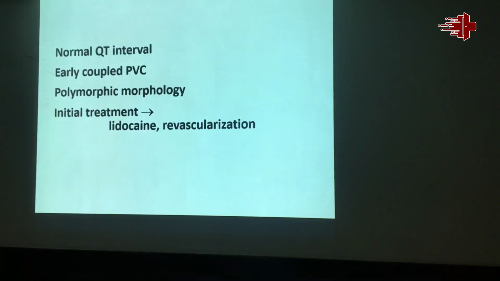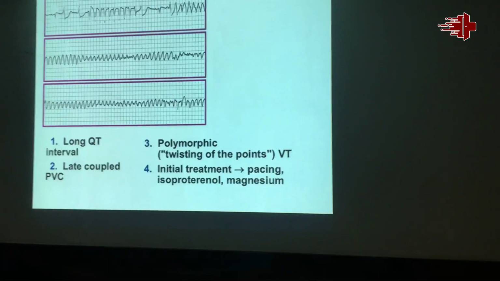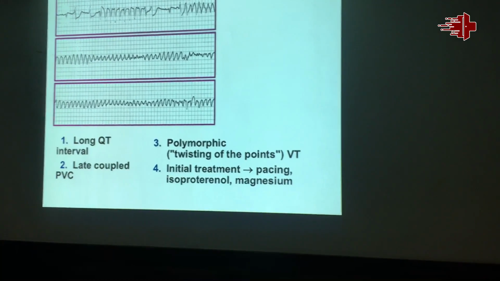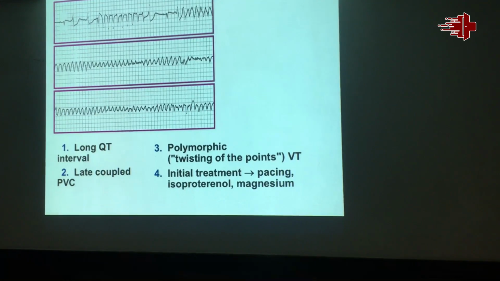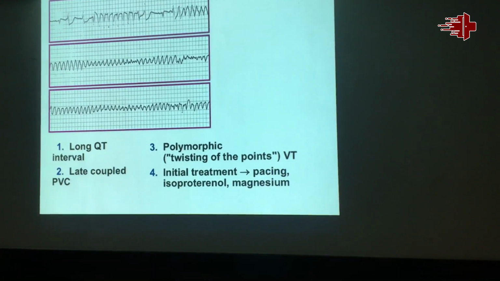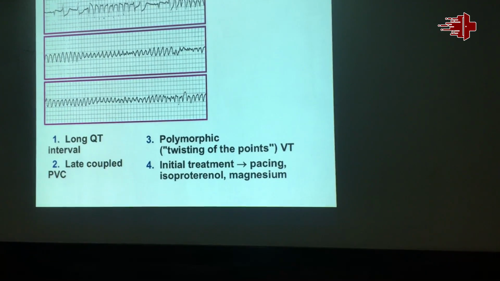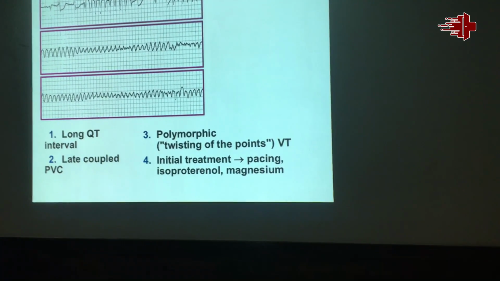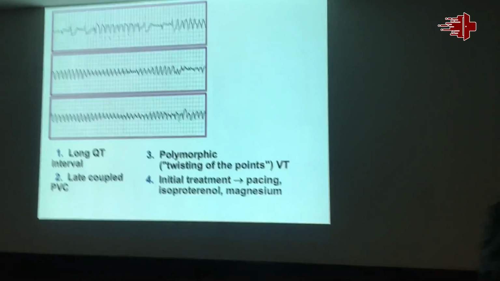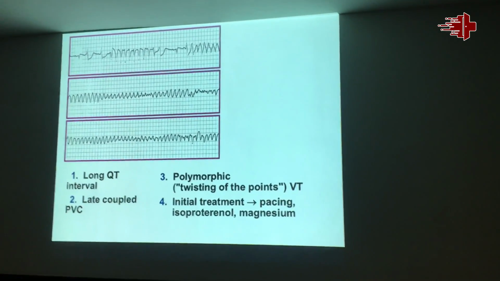Normal QT occurs in ischemia, while long QT occurs in bradycardia, in hypokalemia, and in drug toxicity. The treatment in such circumstances is pacing to increase the heart rate. When we increase the heart rate, the QT interval decreases. Then isoprenaline and magnesium. The overdrive. And we may overdrive or we may just increase the sinus rate.